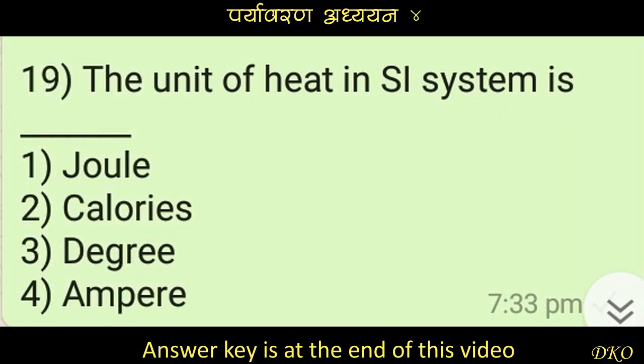Question number 19. The unit of heat in the SI system is dash dash. Option number 1 is joule. Option number 2 is calories. Option number 3 is degree. And option number 4 is ampere.